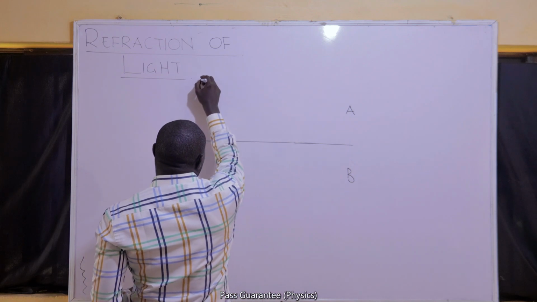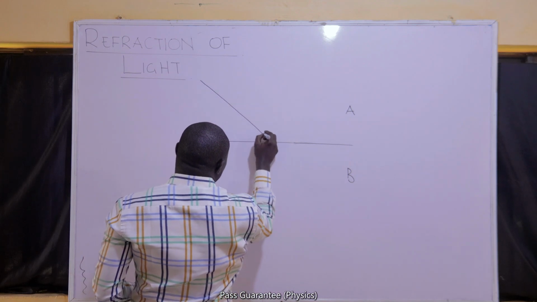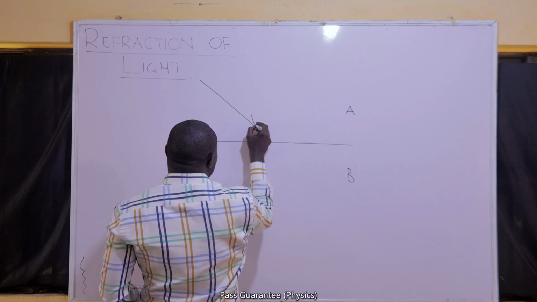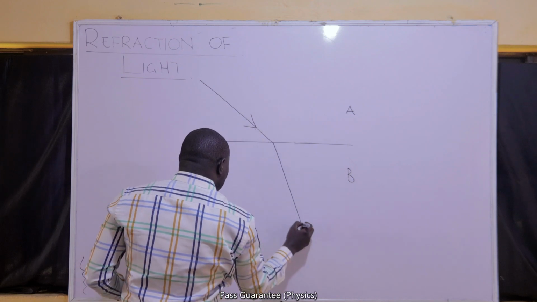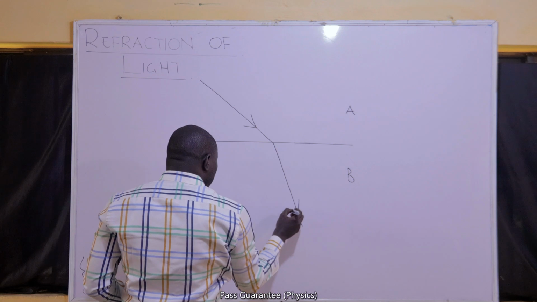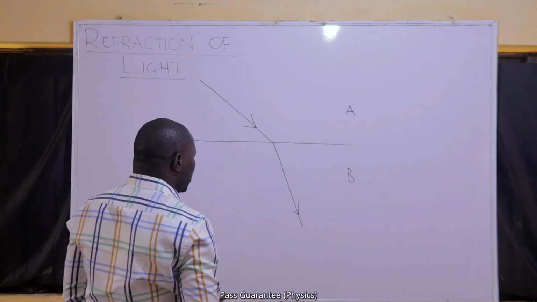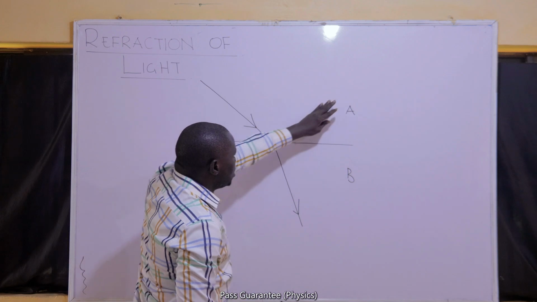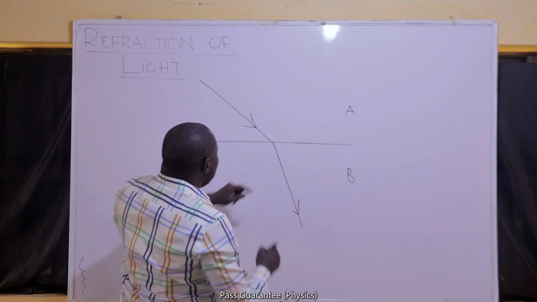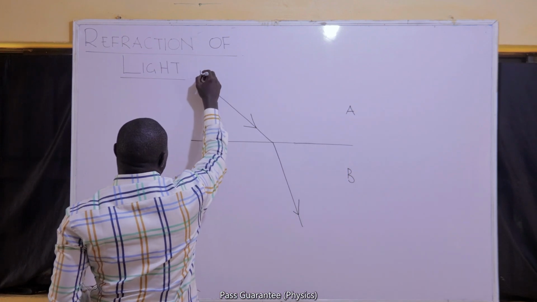If light moves through A in this direction, we are just saying that its path will be refracted through B. Its path will change through B, and that is the refraction. The light that comes to the boundary between medium A and medium B, I'm going to call it the incident ray.